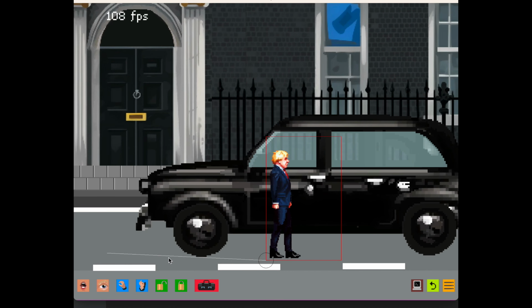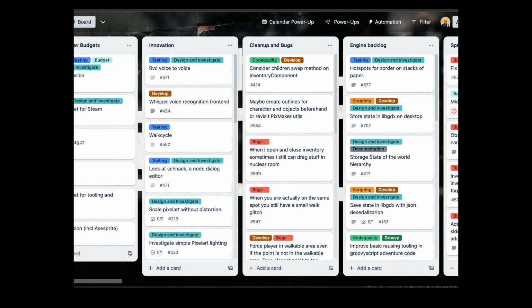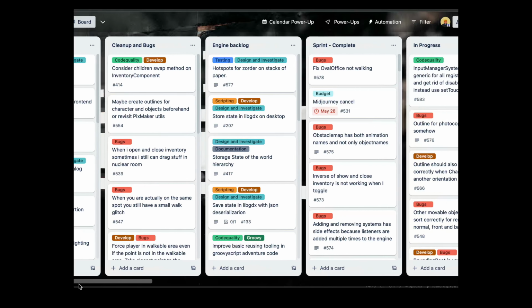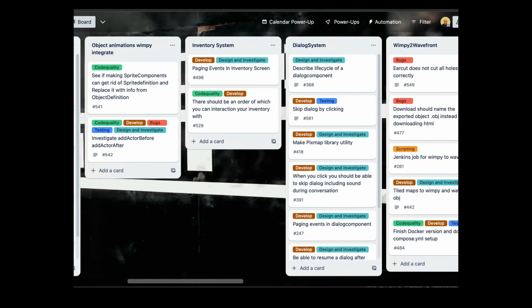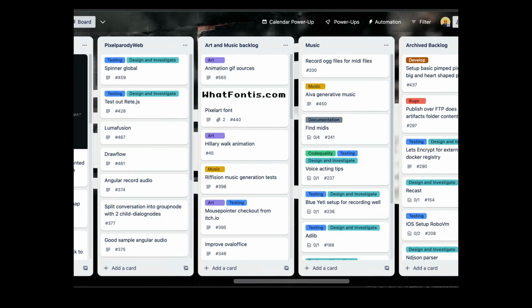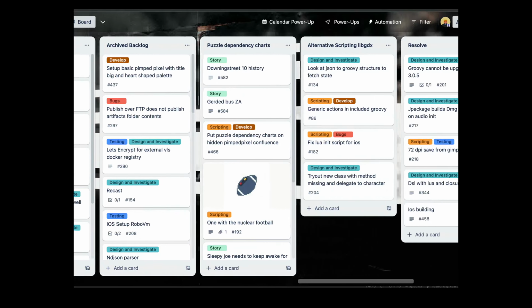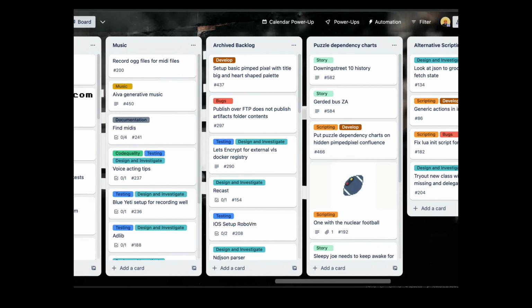And lastly, I'm also planning to do a devlog on how to do some task management effectively with the help of some basic tools like Trello that I use extensively to keep track of all the progress in my game. As you can see, it's quite a lot of columns, quite a lot to do. It's a super simple app, but also very powerful and of course free.